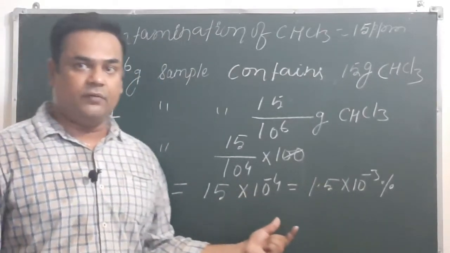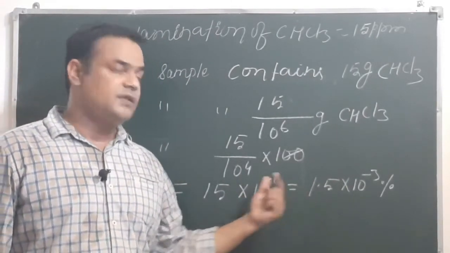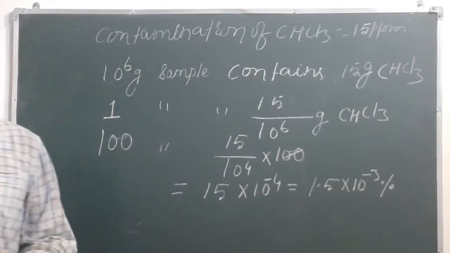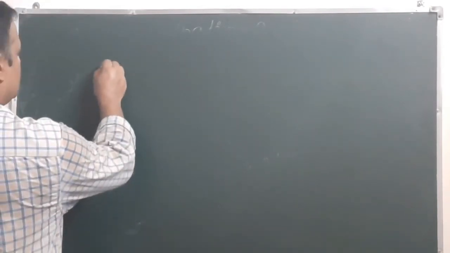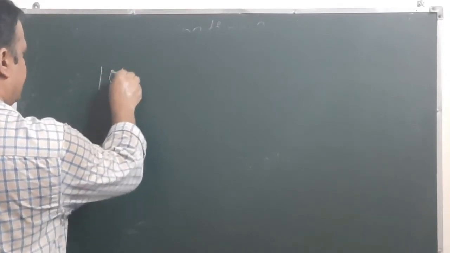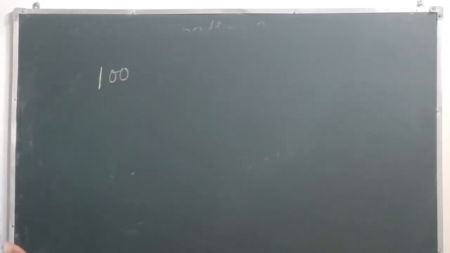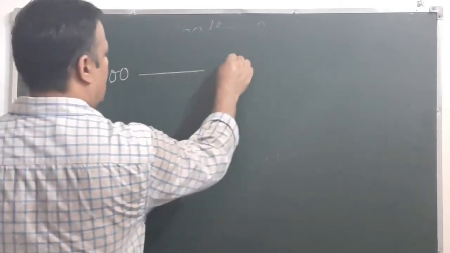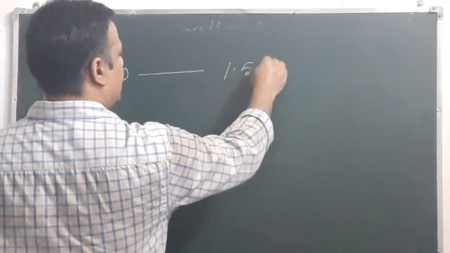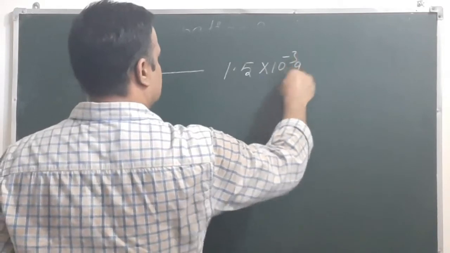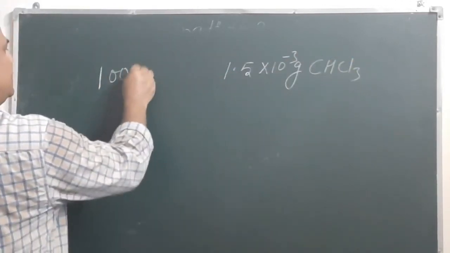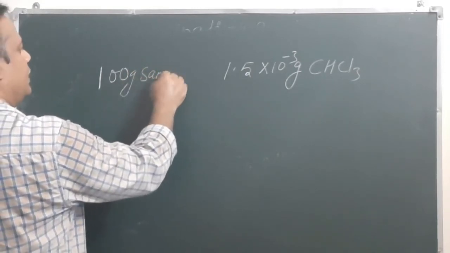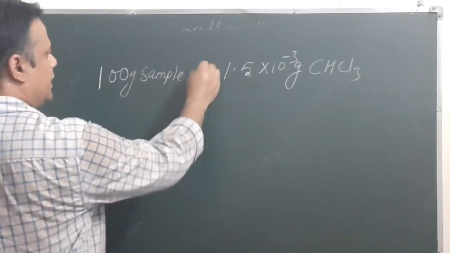The second part is that we had to express this value in terms of molality. To express this in molality, we know that if we take a 100 gram sample, then it contains 1.5 into 10 to the power minus 3 gram CHCl3.